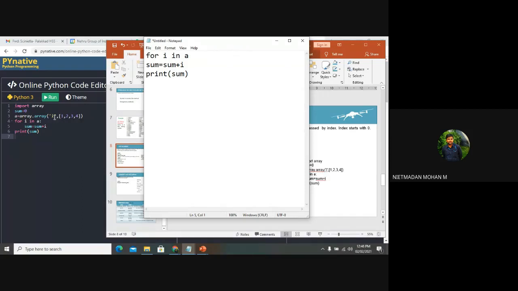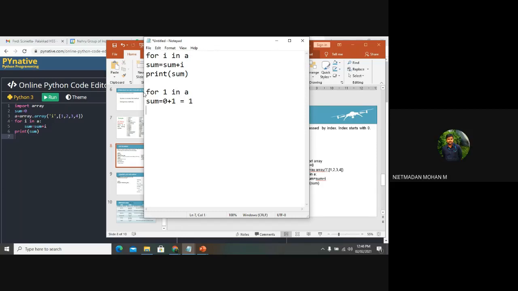Here each individual element in the list is considered as I in the individual loop. In the first loop, for 1 in A, the condition will be true. If the condition is true, it will execute the remaining part. We already initialized sum to 0, so 0 plus 1, the value will be 1, right?